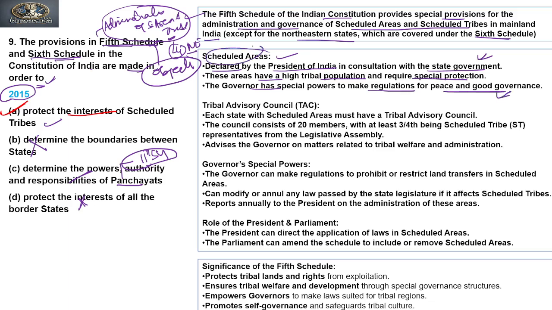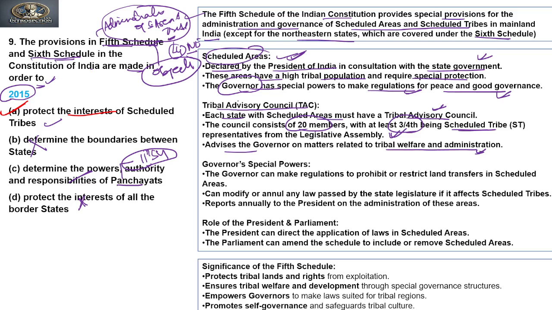So the area is declared by the President of India but regulated by the governor.